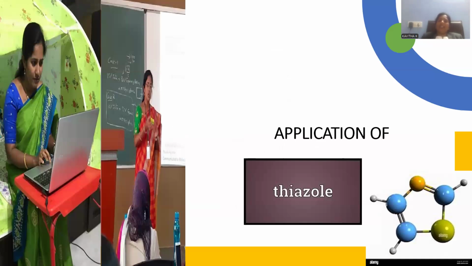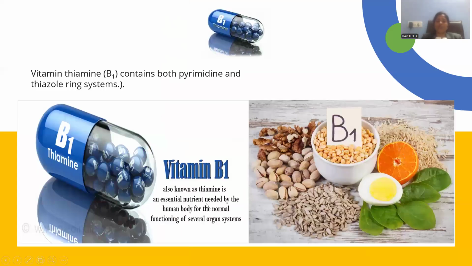Let me enter into the last segment of the session, called significant applications of thiazole in the field of pharmacy, in the field of agriculture, in the field of material chemistry as well, right? So let's see the application purview for thiazole. Thiazole is present in natural products in the form of vitamin B1. Vitamin B1 is chemically named thiamine.